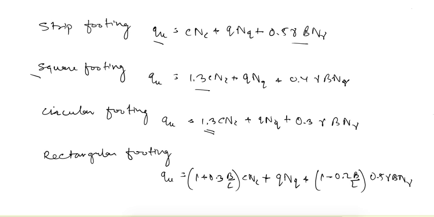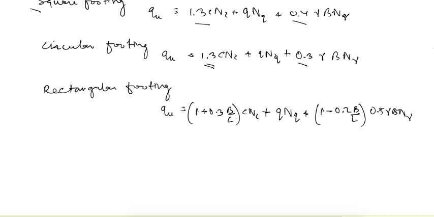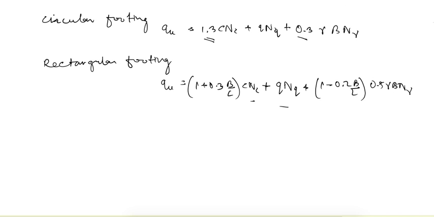term is multiplied with 1.3, whereas the last term in case of square footing it is multiplied with 0.4, and for circular footing it is multiplied with 0.3, whereas in case of strip footing it is multiplied with 0.5. And for rectangular footing, the ultimate bearing capacity is given as 1 plus 0.3 B by L c Nc plus q Nq plus 1 minus 0.2 B by L 0.5 gamma B N gamma. And this is the effect of shape on the ultimate bearing capacity.